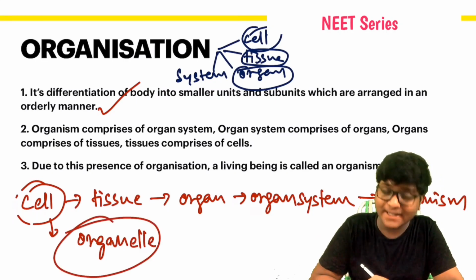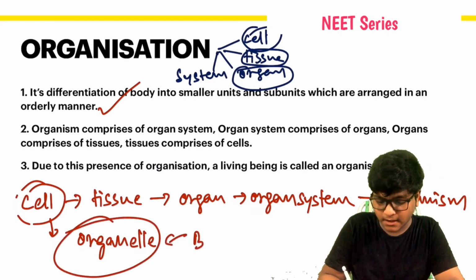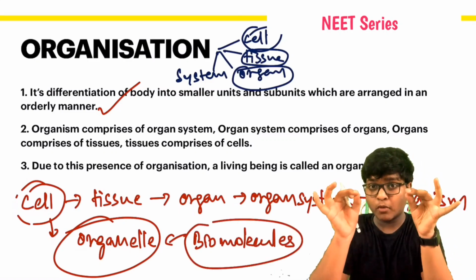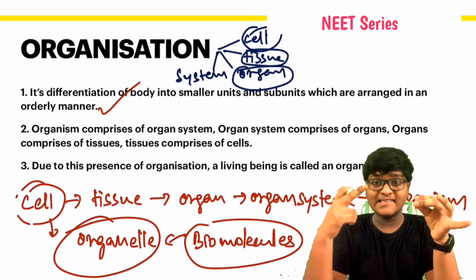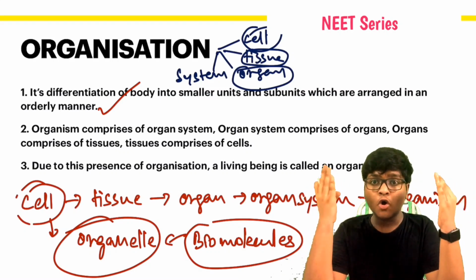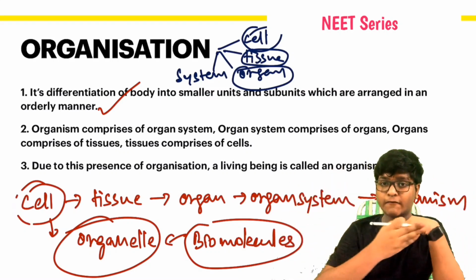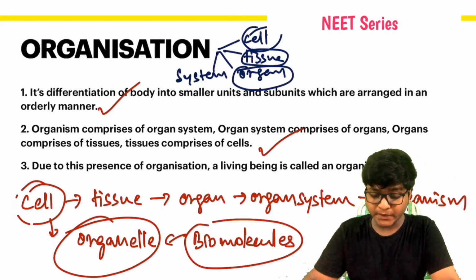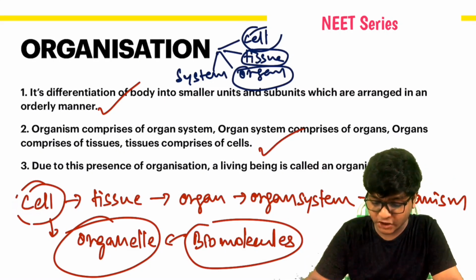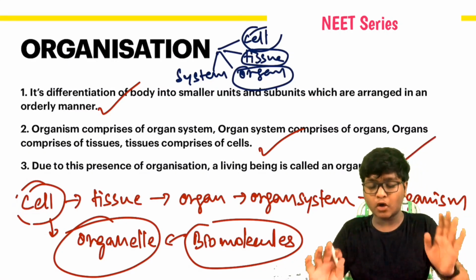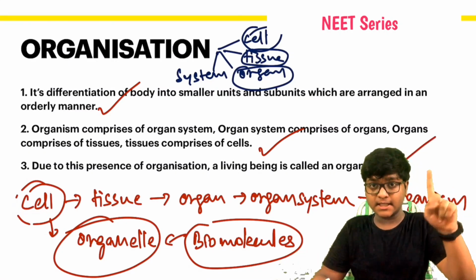What does an organelle contain? Organelles contain biomolecules. So from small biomolecule to organelle, organelle to cell, cell to tissue, tissue to organ, organ to organ system, to organism. This is the flow chart of it. Second point is completed. Third point, due to this presence of organization, a living being is called an organism. So you have got clarity about definite shape and size, and organization.